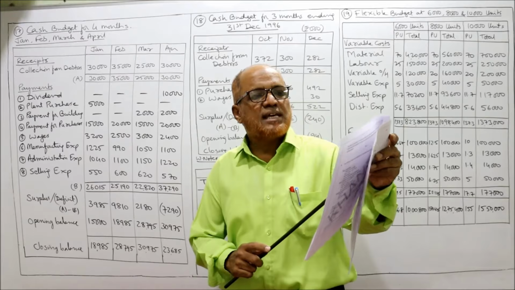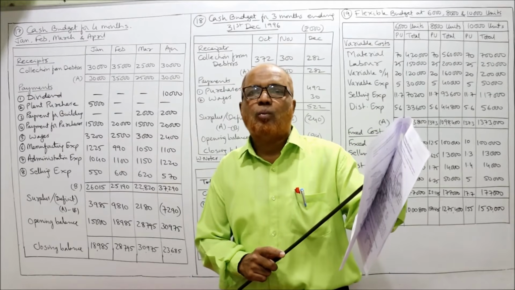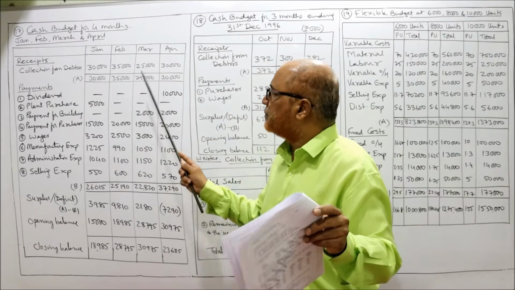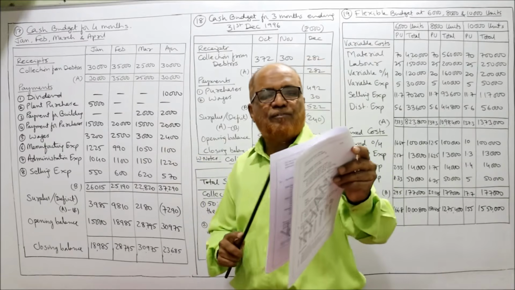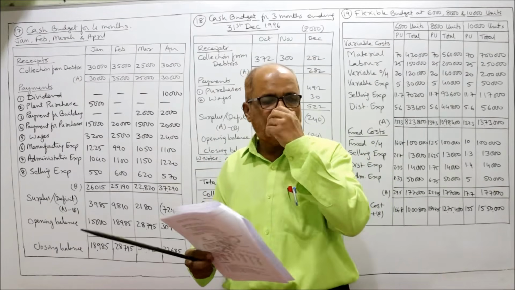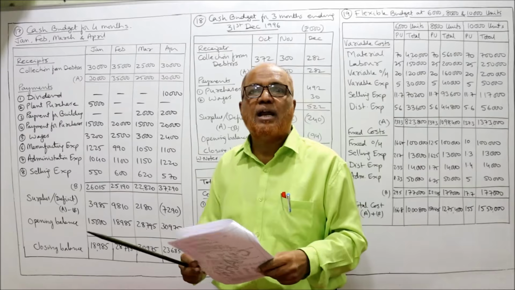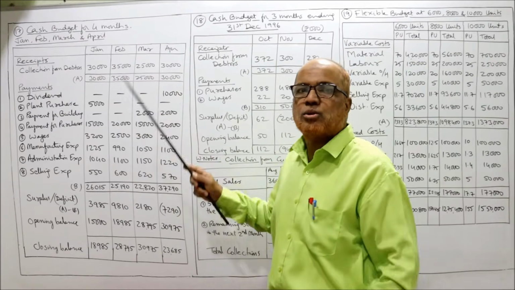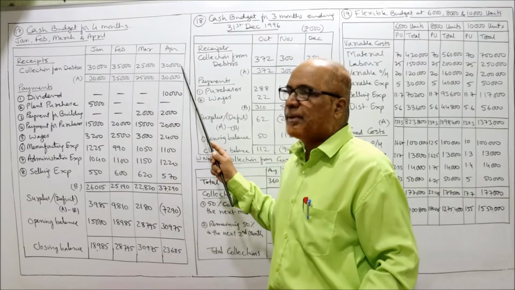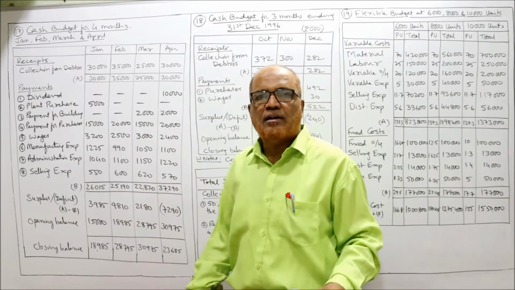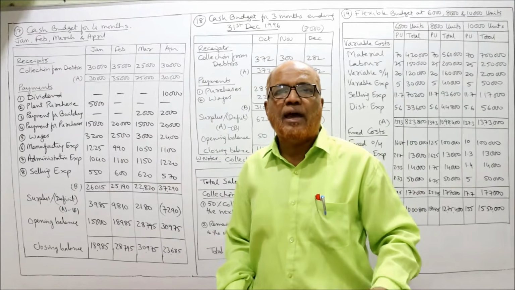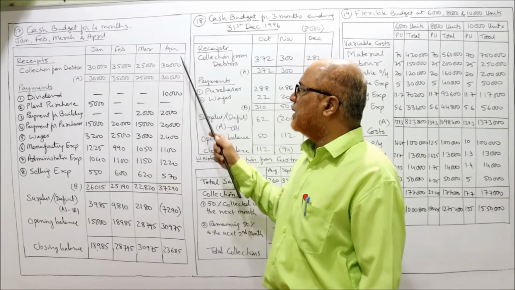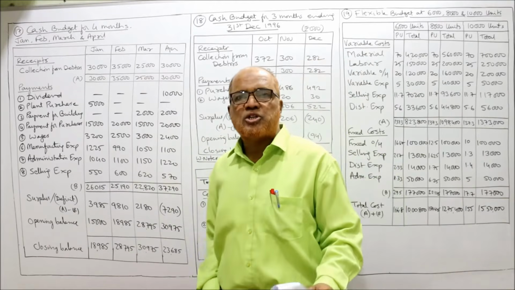Then January sales of 25,000 will be collected in March. February sales of 30,000 will be collected in April. Receipts are completed. Now payments, dividend. The dividend of 10,000 is paid in the month of April.